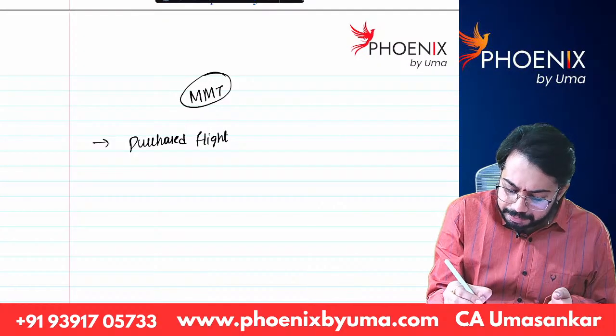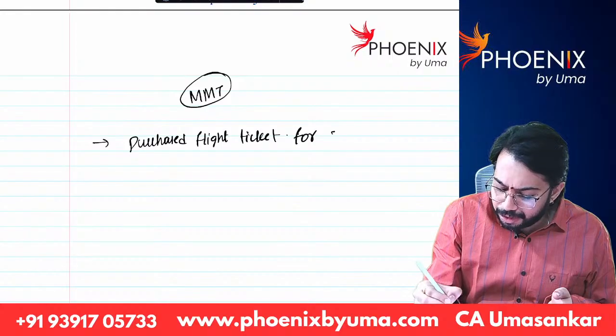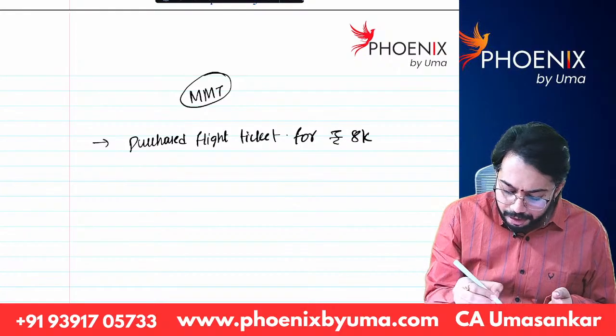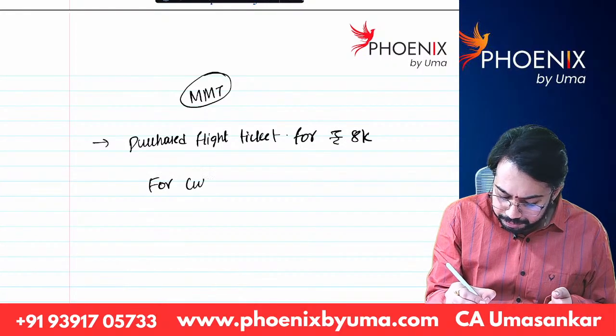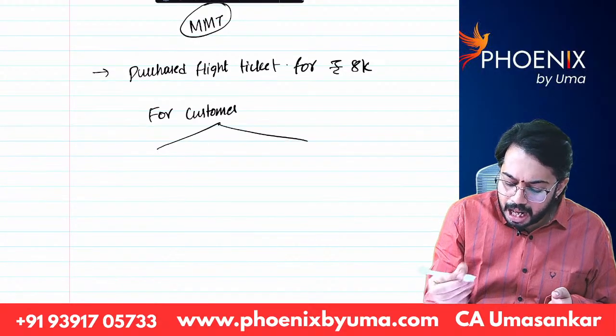a flight ticket for rupees 8,000 for a customer. Whenever a customer comes, there are two cases.